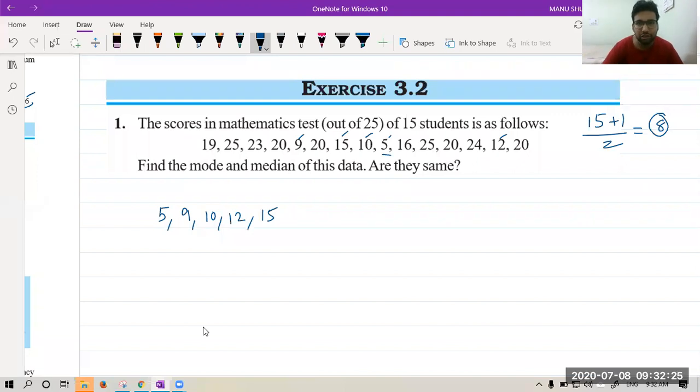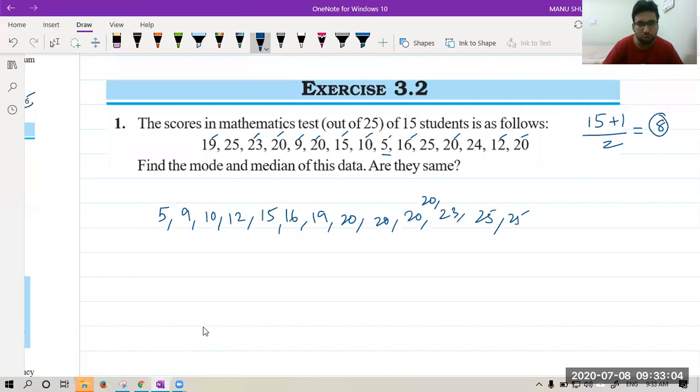After 15 we have 16. After 16 we have 19, I guess. Okay, 19 is there. Then we have 20. Then we have 20 again. Then we have 23. Oh, sorry, one more 20 is there. Then we have 23. Oh, we have 4 20s, sorry. One more 20 is there. Then we have 23 we have taken. Now we have 25, 25.